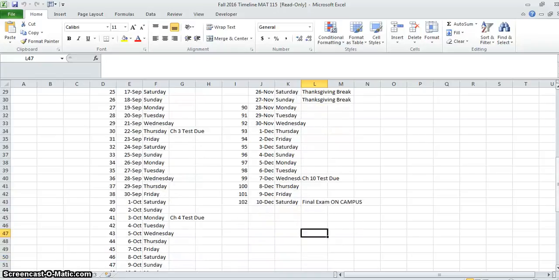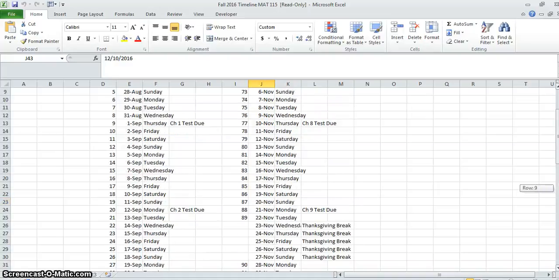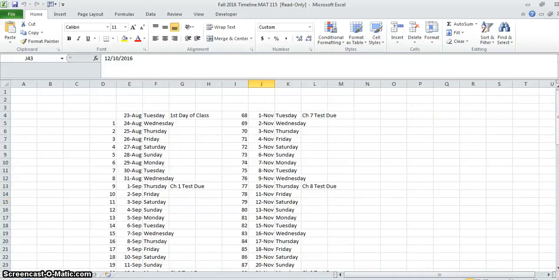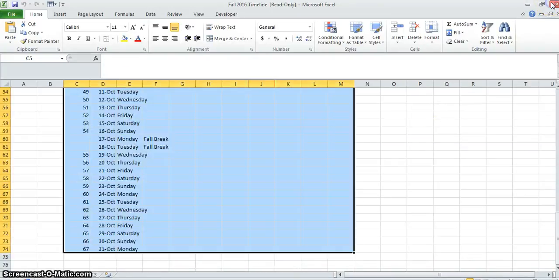We have 10 chapters we're doing, and then we're going to take our final exam again on campus December 10th. And I'll let you know times and location as we get closer to December. So that's the timeline that we have.